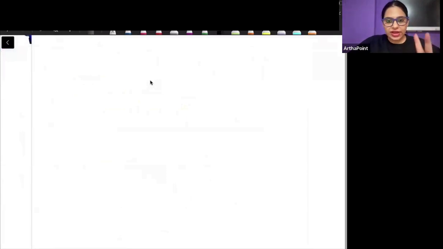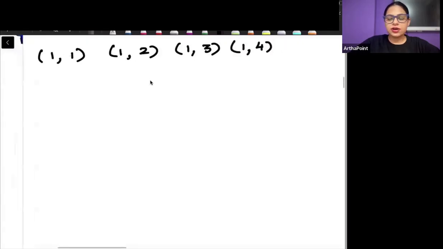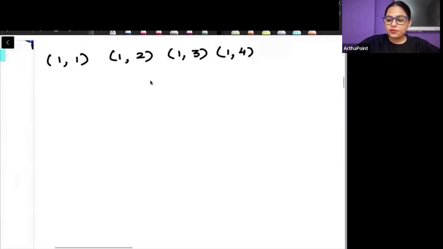So when you throw two dice, the first dice can give you 1, and the second dice can also give you 1. First dice can give you 1, second dice can give you 2; first 1, second 3; first 1, second 4; first 1, second 5; first 1, second 6. And like this, you can just go ahead and cover this up.